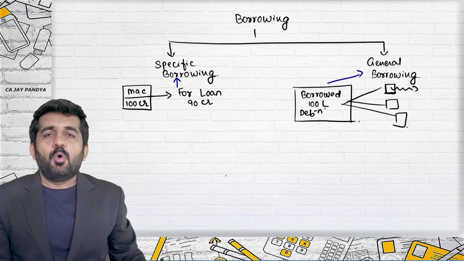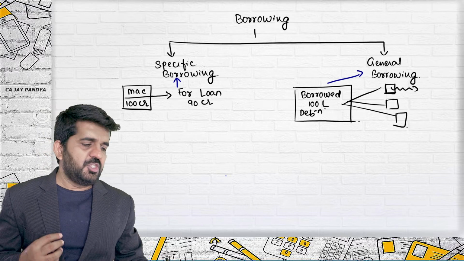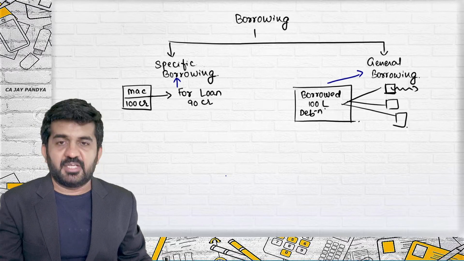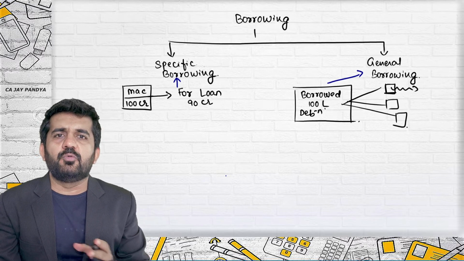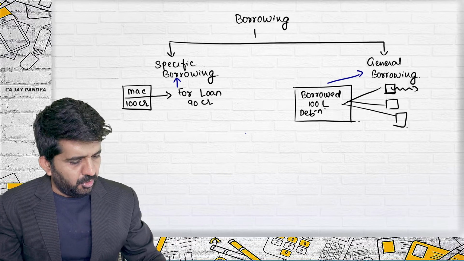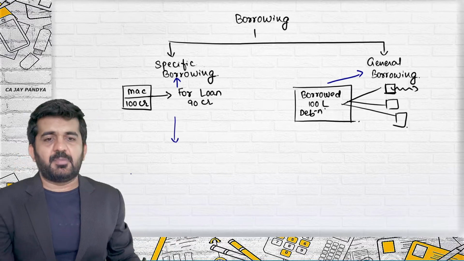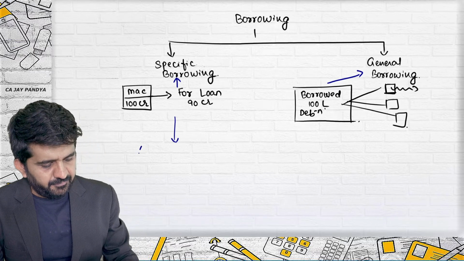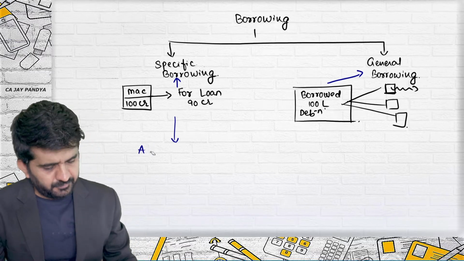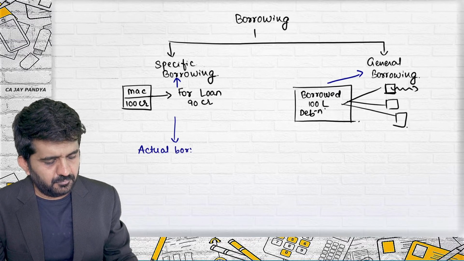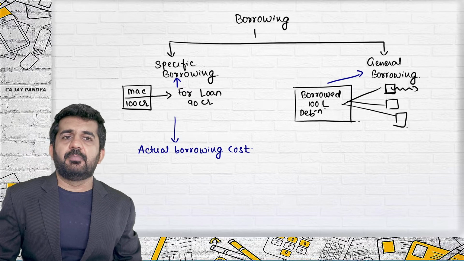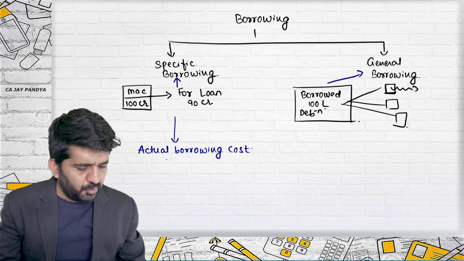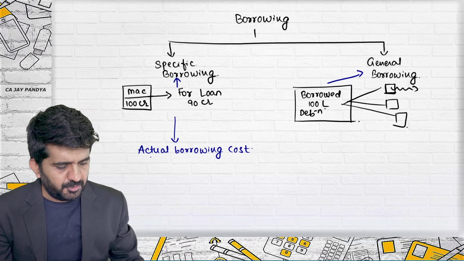Now, what to do in specific borrowing and what to do in general borrowing, try to understand. We are just writing it down, and whenever we go to the sums, we will be understanding what to do with specific borrowing and what to do with general borrowing. So specific borrowing, what is my accounting treatment? Try to concentrate. Actual borrowing cost. Now, this is very simple. It is not much difficult, but we are writing it down. Whenever we are going to the questions, we will be revising this particular answer.